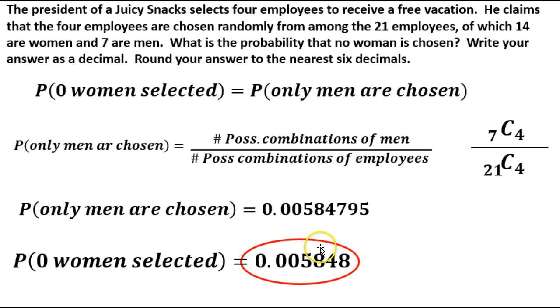Typically, you do not round until you get to the very last step. That will help you out quite a bit. And they'll use this quite a bit. This is a little bit over 0.5% of the time this would occur. So if it occurs 3 or 4 times in a row, then the women would have a case on their hands that it's discrimination.